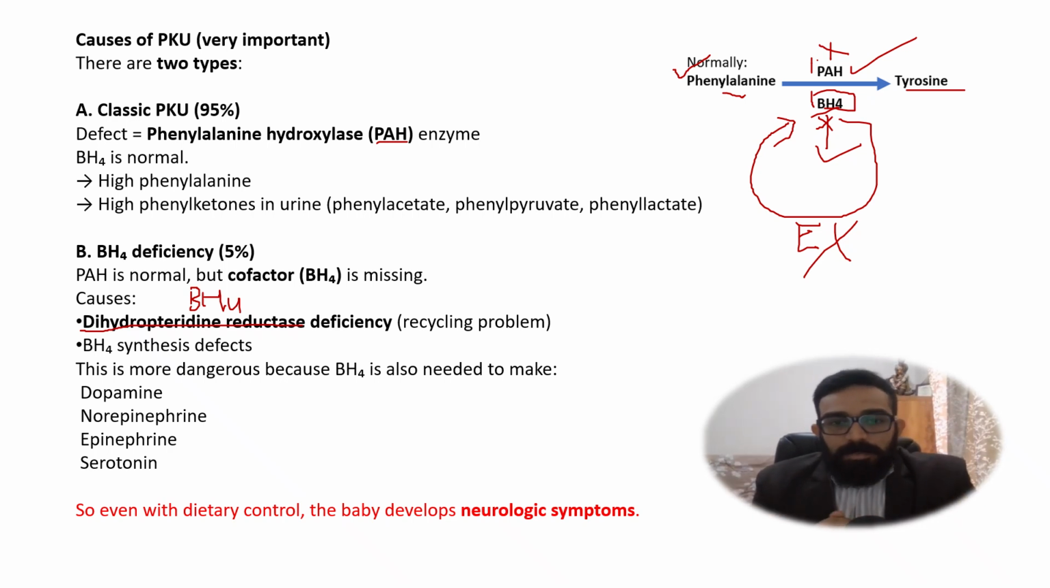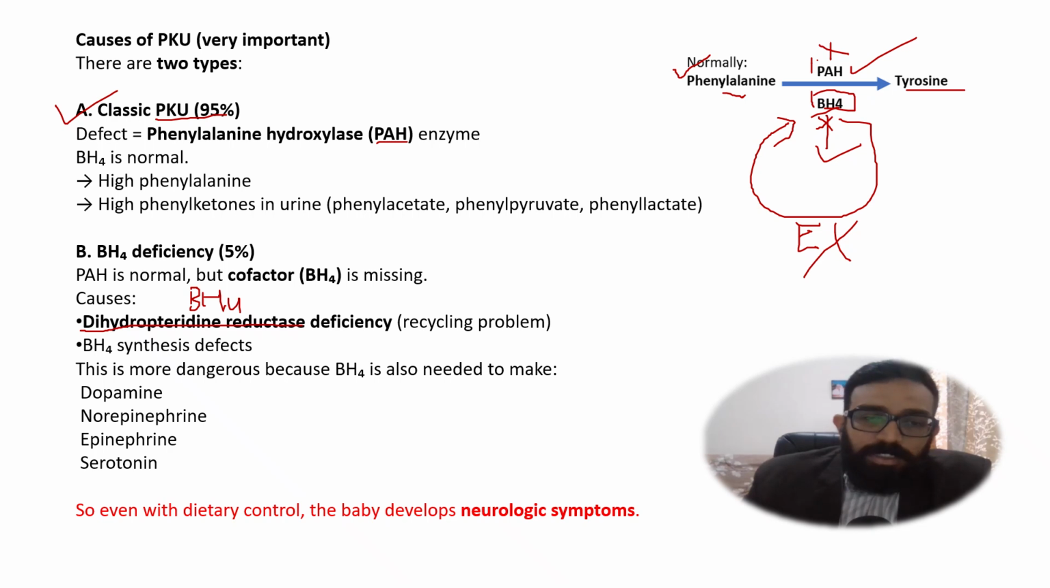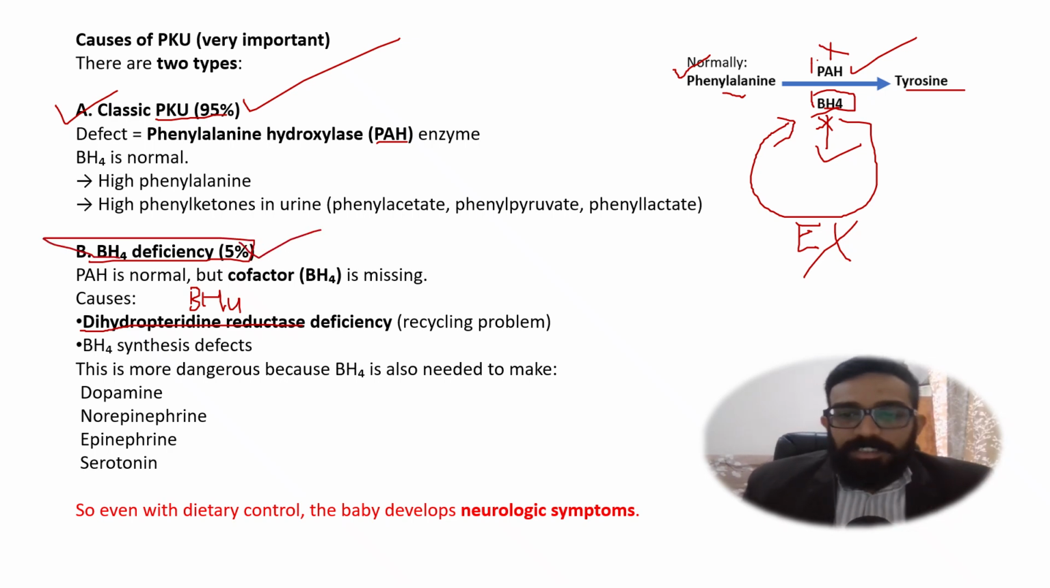Why? Because an absolute zero phenylalanine diet is not possible. A low phenylalanine diet is possible. Now if the patient is having classic phenylketonuria, you place him on the low diet and he is good to go. But if a patient is having this variety, which is the BH4 deficiency variety, then you keep him on a low phenylalanine diet, still he'll be having neurological symptoms, and then the prognosis is very bad.